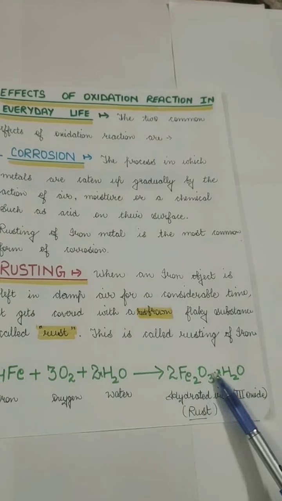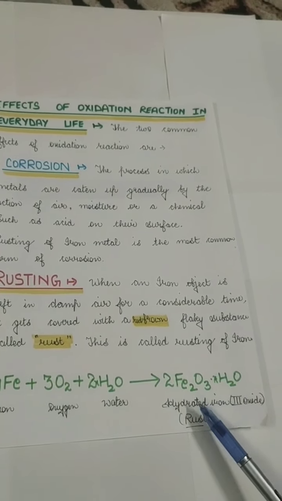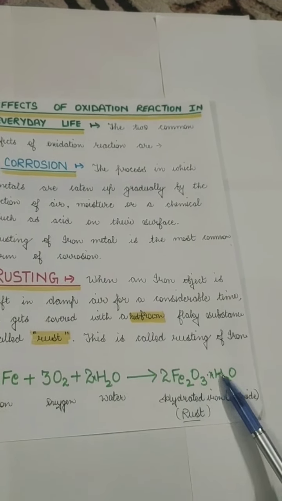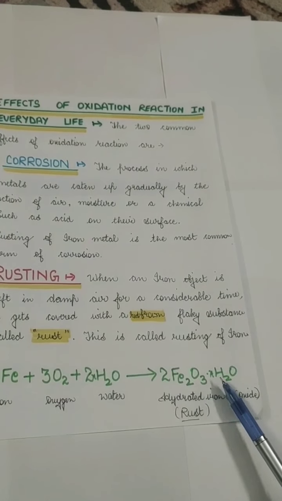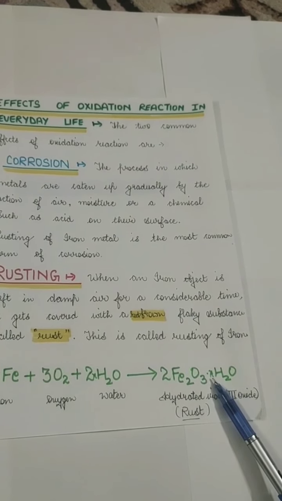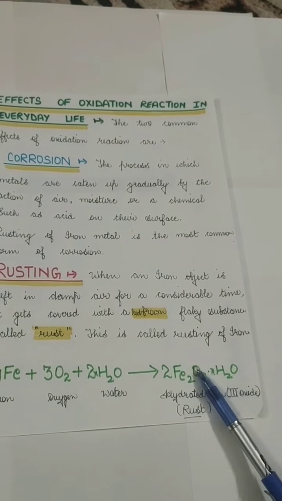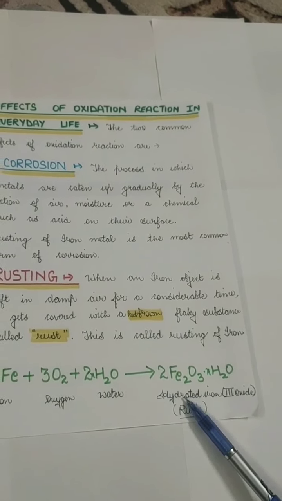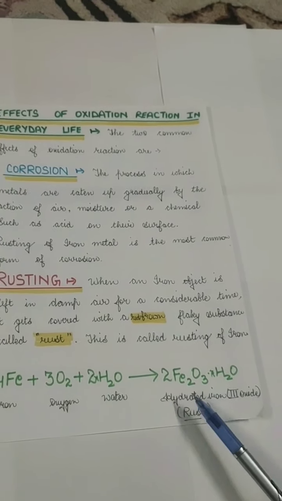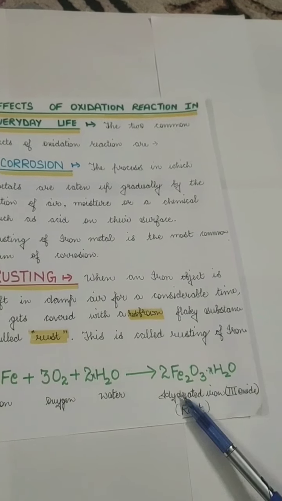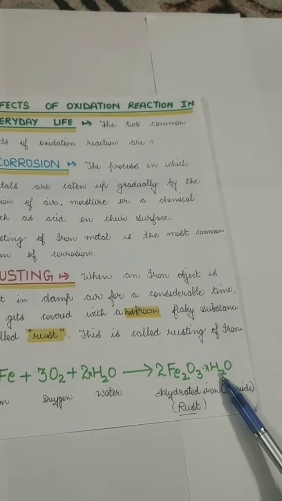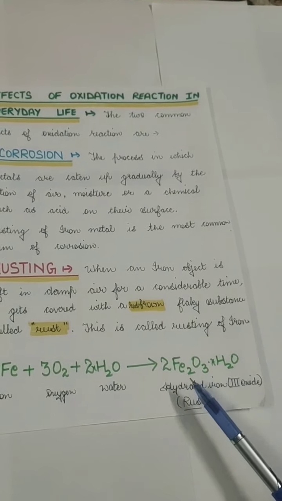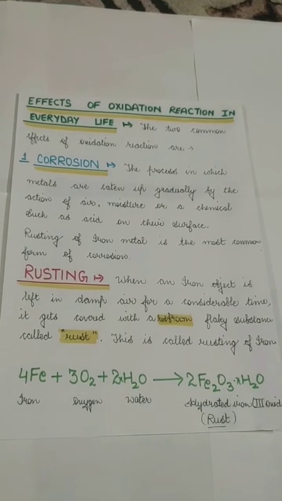So Fe2O3 is called iron oxide. Because water is added in this, it's called hydrated iron oxide, because the formula has a number of water molecules along with it. But it's X here because it's not confirmed how many water molecules. It can be 2 also, it can be 10 also. So it will form hydrated iron(III) oxide, and that's called rust. It's called hydrated because water is added in the formula, and hydra means water. So this is called rusting.